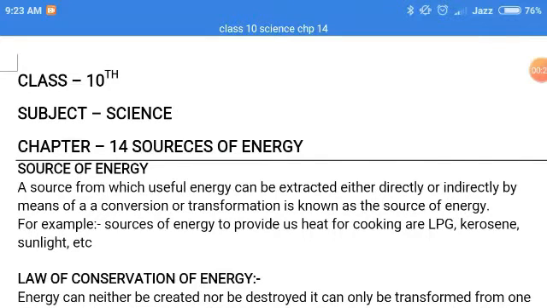A source from which useful energy can be extracted either directly or indirectly by means of a conversion or transformation is known as a source of energy. For example, sources of energy to provide us heat for cooking: the air, LPG, kerosene, sunlight, etc. So from these things we get the heat for cooking, that is known as a source of energy.